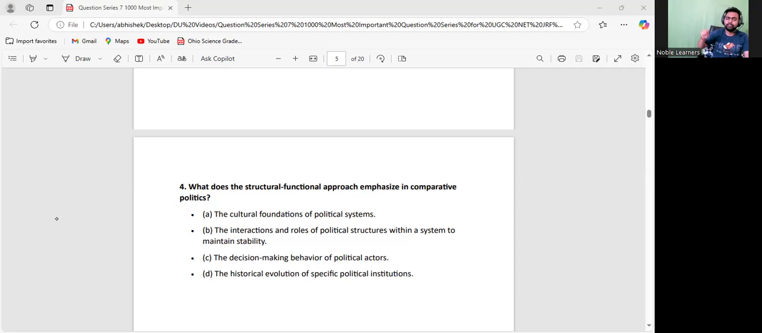But the institutional approach is not trying to understand the impact of those institutions on the society. This interdependency, how the society is affecting the institutions and how the institutions are affecting the society, and how that correlation is important to maintain political stability, was propounded for the first time by the structural functional approach, by Almond and Powell. So this is what you need to understand. Therefore the option would be B, the interaction and roles of political structures within the system to maintain stability.